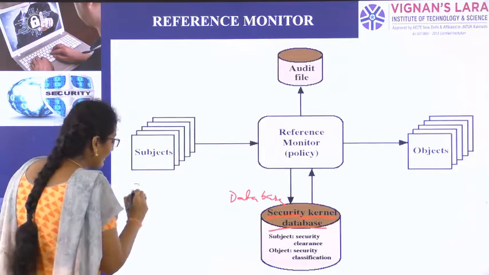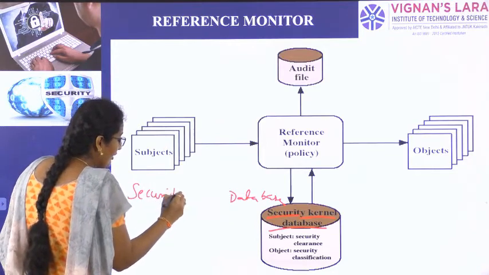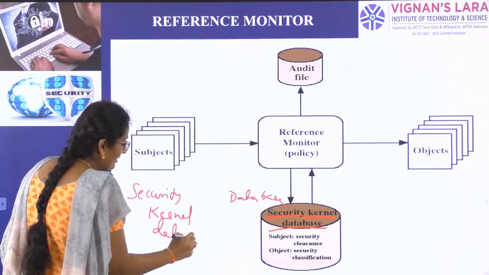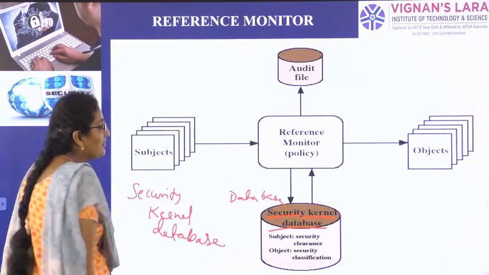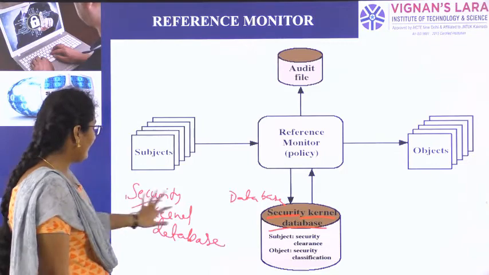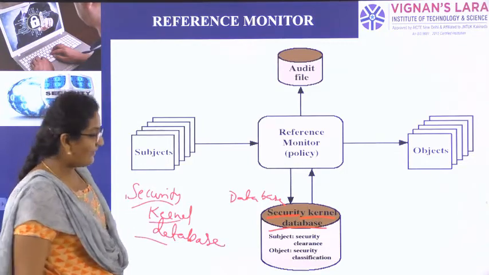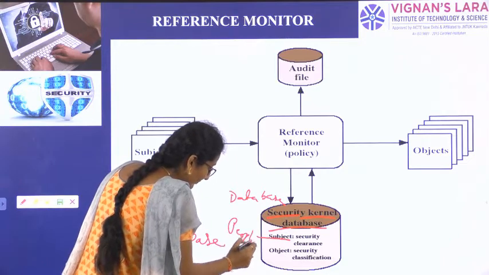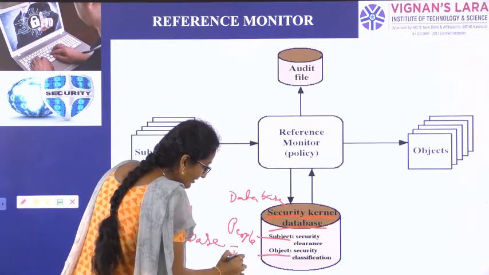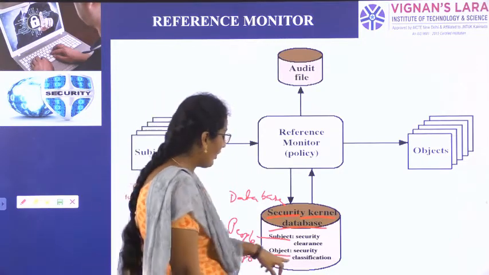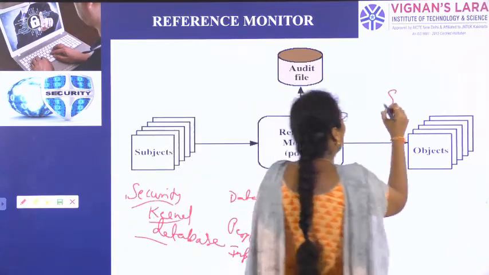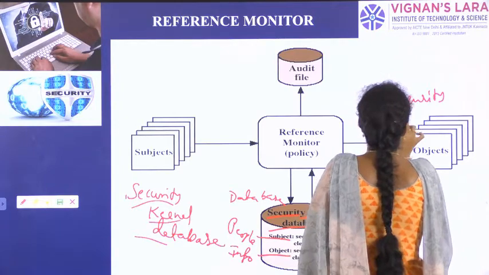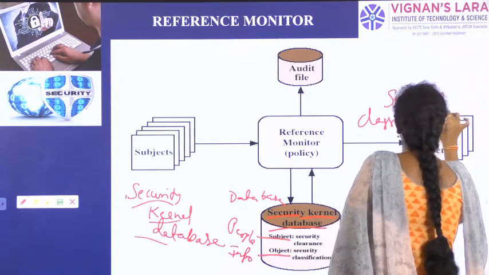What is the name of the database? Security kernel database. What does this database have? It has information about subjects, nothing but people, and about objects, nothing but information. So what will the object have? Security classification. On the information we are doing security classification.